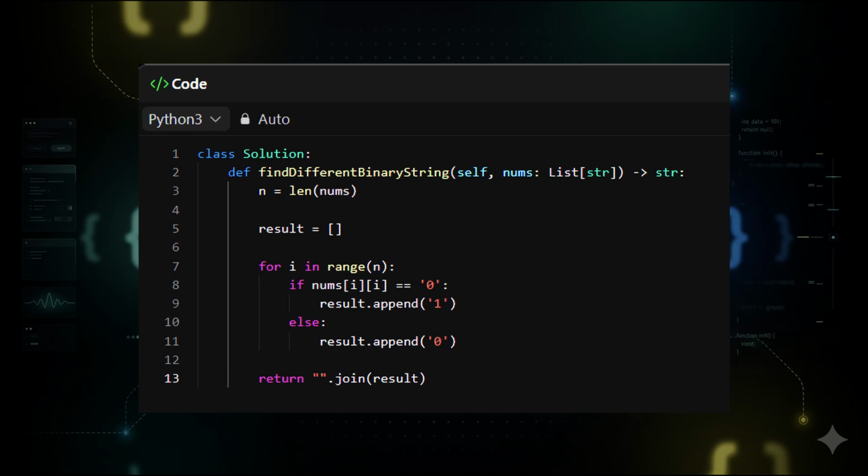This problem teaches a powerful lesson. Sometimes the best solution isn't searching, it's constructing the answer intelligently. By flipping the diagonal bits, we guarantee a string that cannot match any existing one. No brute force, no recursion, just one clever observation. And these kinds of insights are exactly what separate good coders from elite problem solvers. See you in the next breakdown.